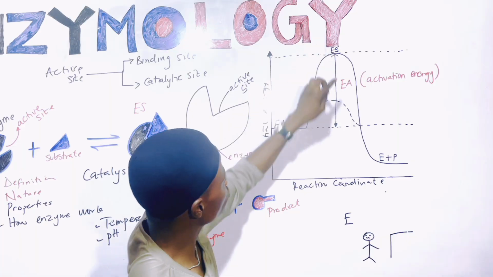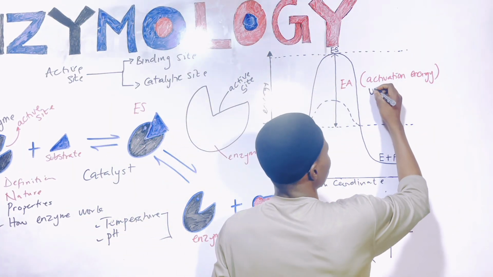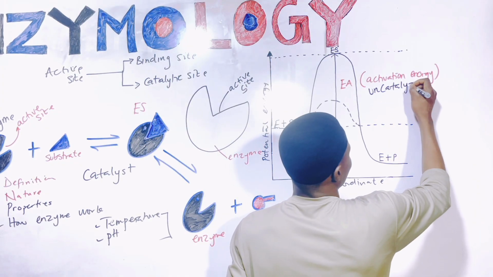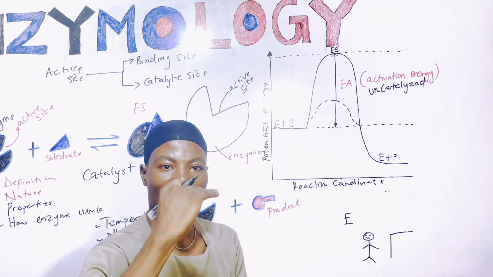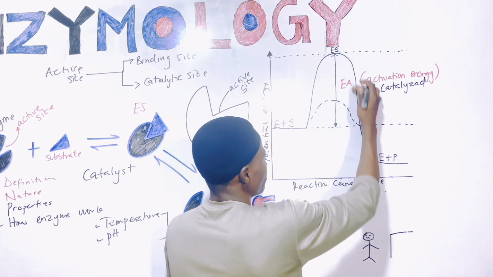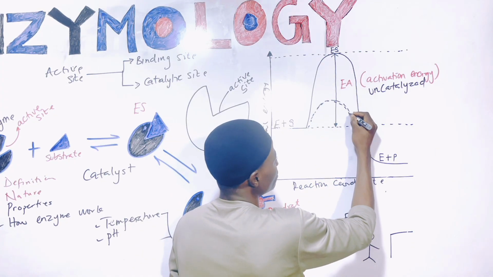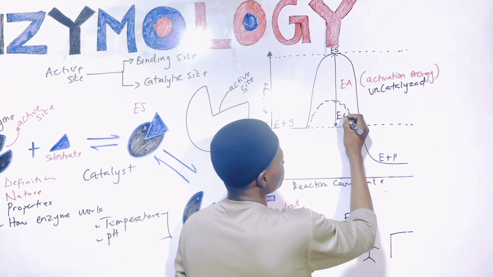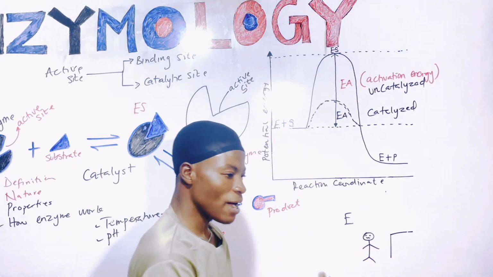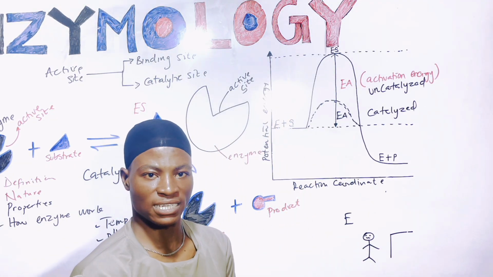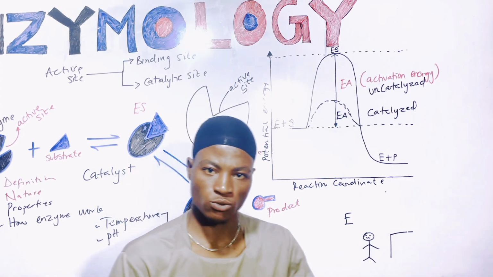So from this point to this point is the activation energy of uncatalyzed reaction. Uncatalyzed reaction, that is when the enzyme is not present. The normal pathway that the reaction needs to follow is basically this route that you are seeing here. Then once the enzyme is involved, this that you are seeing here is basically what? Activation energy of what? Of a catalyzed reaction. So an enzyme acts by lowering the activation energy. In that case, once it has lowered the activation energy, the substrate will be able to convert to product.